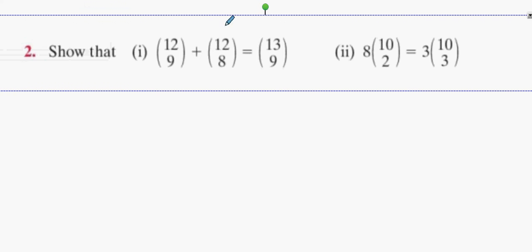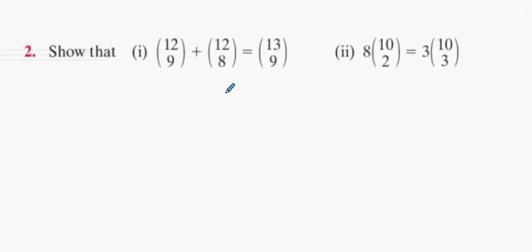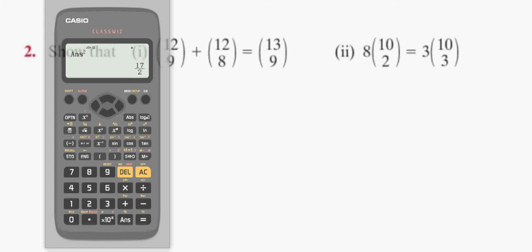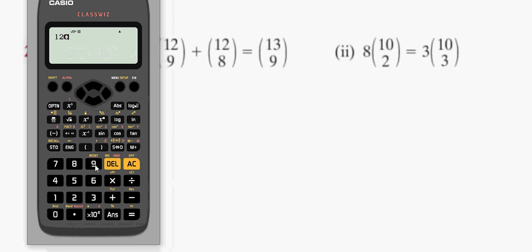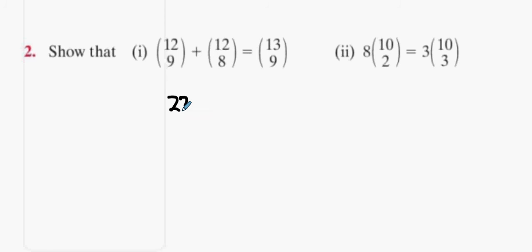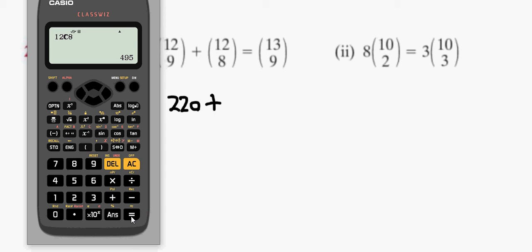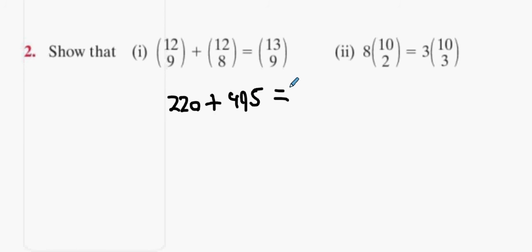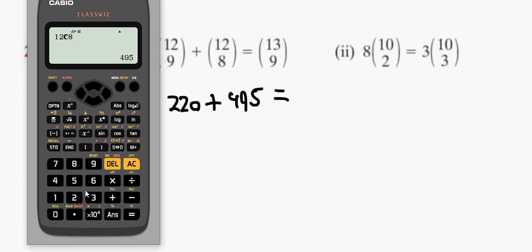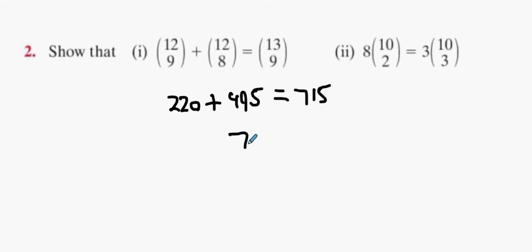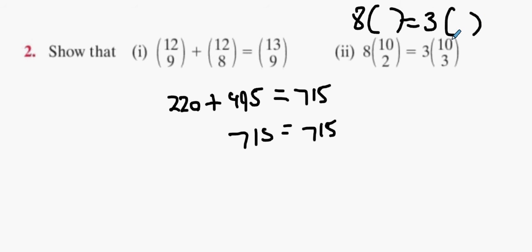These type of questions, don't waste your time too much on this. So essentially it's just using your calculator. 12C9 is 220. 12C8 is 495. And does that equal 13C9? Let's find out. 715. Do they equal each other? Yeah, they do. Happy days. Is that alright? The next one is just 8 times whatever 10C2 is multiplied by 3 times whatever 10C3 is. Are they equal to each other or are they not?